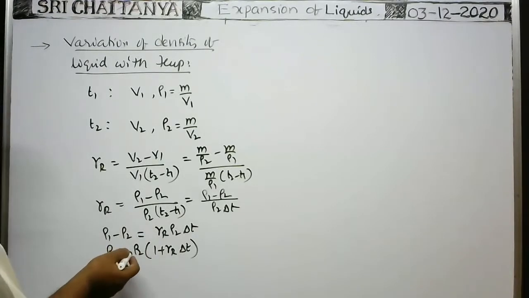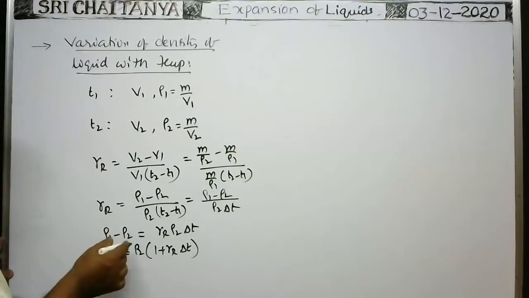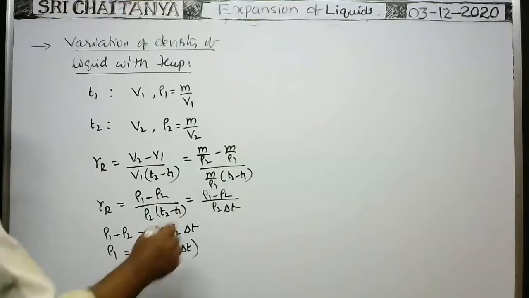Okay, that means sometimes you may be asked to find rho 2. Rho 2 is equal to rho 1 by 1 plus gamma r delta T. We can write now.